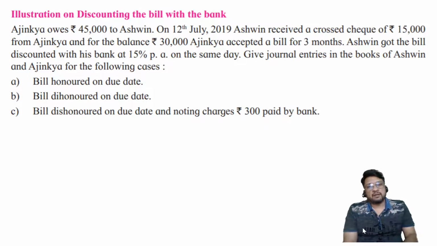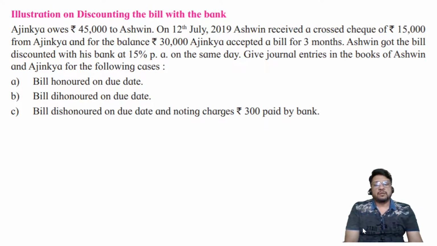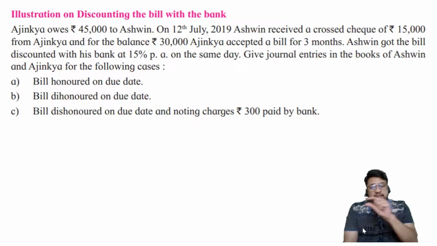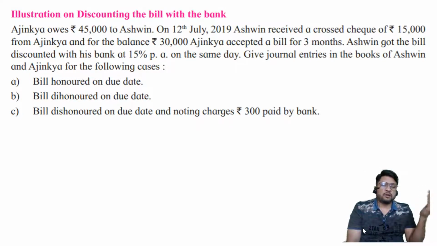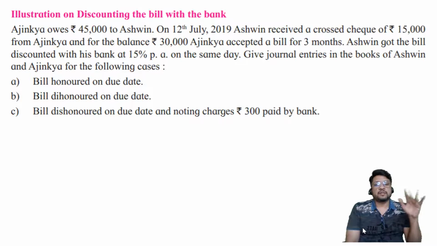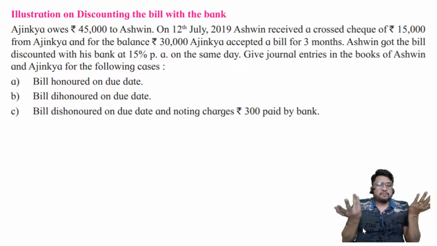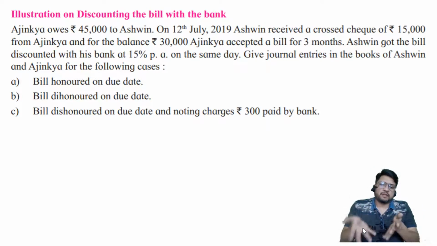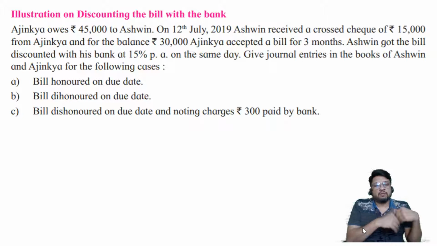Then in the middle part, he is expecting Mr. Ajinkya to put the word accepted, put his name, his signature, and the date on which he is accepting the bill. And in the bottom right corner, he is going to put his own signature. All these different things are going to happen. Ajinkya is happy because there is nothing special now. Anyway, he was going to pay after 3 months. He is going to pay after 3 months in reality also. So whatever he wanted, that is happening.